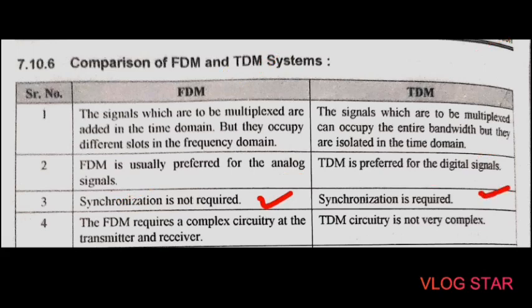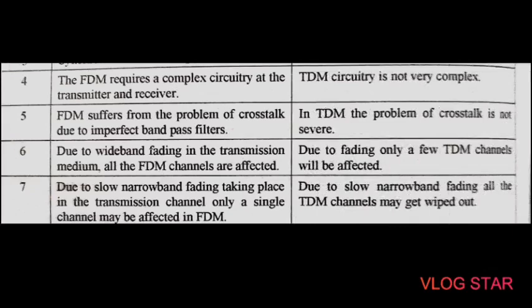Fourth point: FDM requires complex circuitry at the transmitter and receiver side, but for TDM the circuitry is not very complex. Next point: FDM suffers from the problem of crosstalk due to imperfect bandpass filters, but in TDM the problem of crosstalk is not severe.